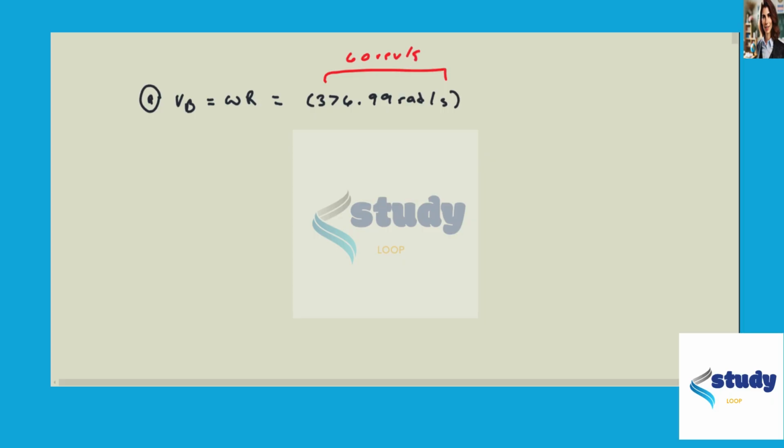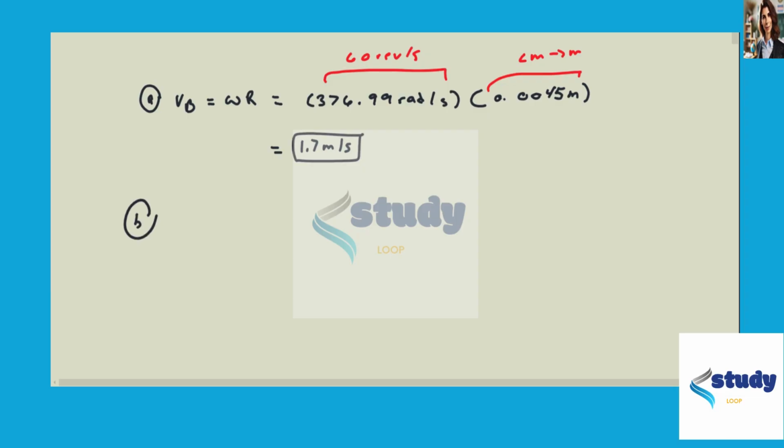I just converted it, times the radius of 0.0045 meters. And again, I just converted centimeters to meters, okay? And this is going to be 1.7 meters per second, okay?